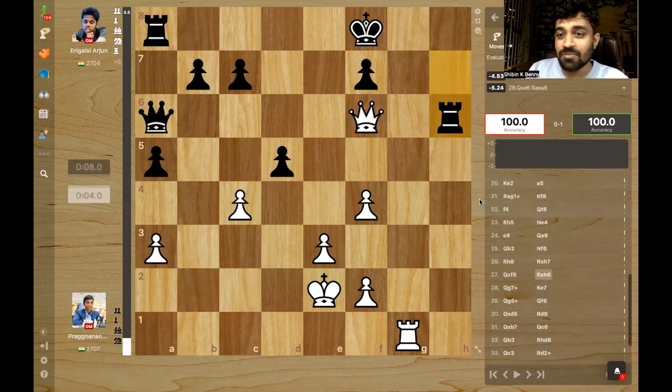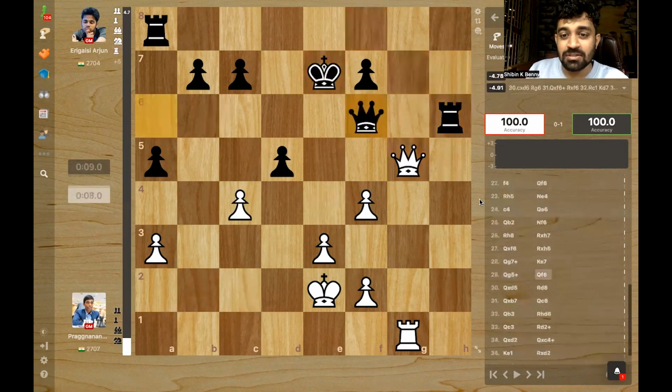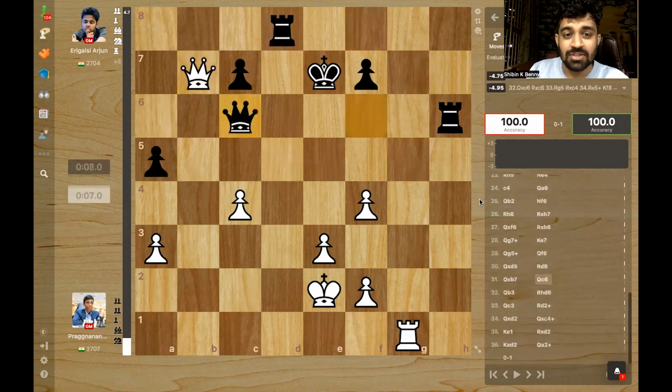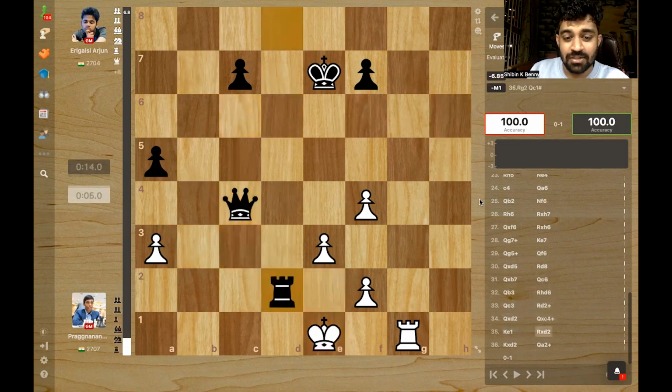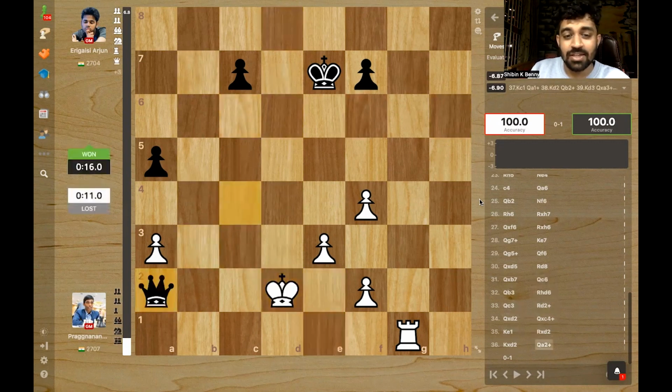There's just not enough play after that. Queen check, king moves, just some spite checks, and Arjun consolidates. Queen c6. Nice move. And everything is together, and it's almost checkmate here. Yeah, it's queen versus rook with a lot of pawns. So here Pragg resigned. So the match was tied 4-4.